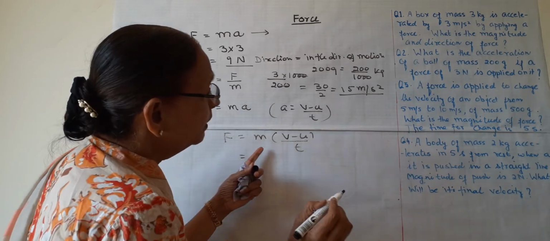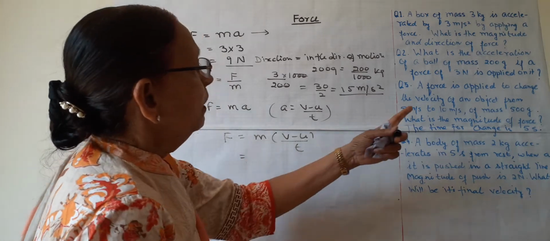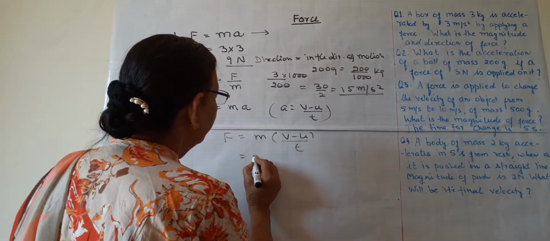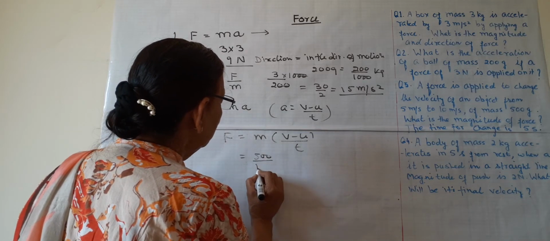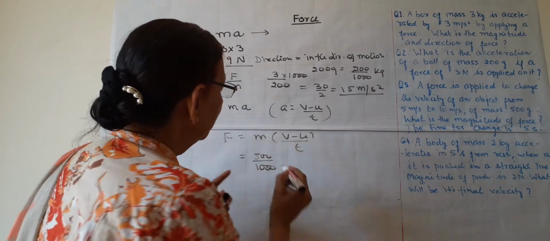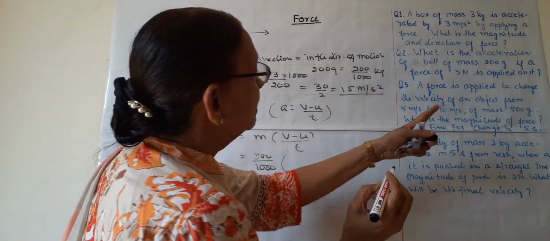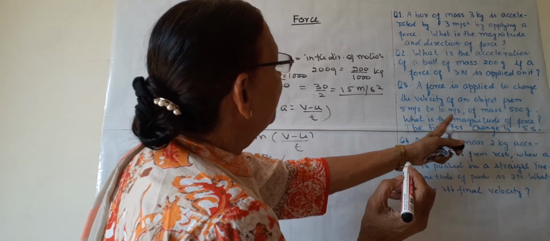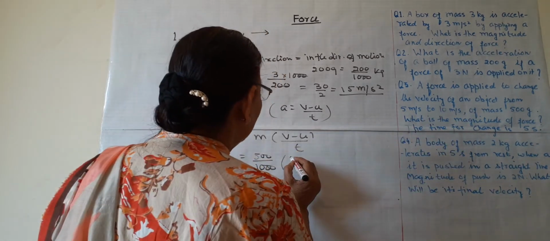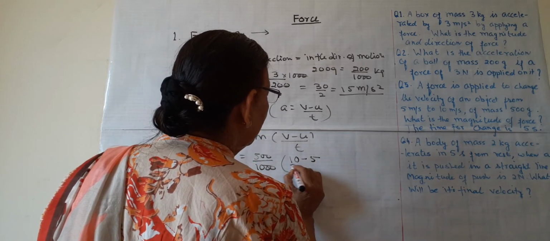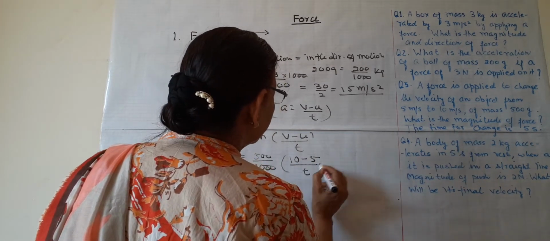Now we will put the values. What is the mass? Mass is 500 upon 1000. We have to convert it into kilogram. Then V is how much? From 5 to 10. The final velocity is 10. Initial velocity is 5. Time given is 5 seconds.